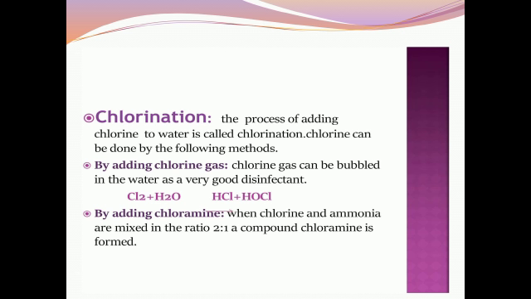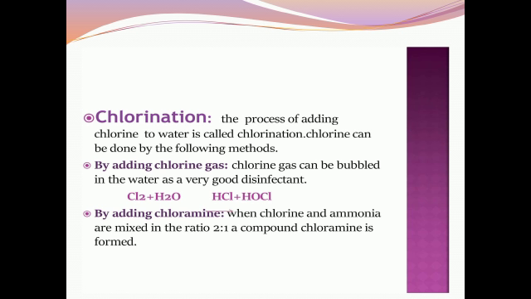Next, the second one is chlorination. Chlorination means the process of adding chlorine to the water. Chlorine may be added in the form of gas, bleaching powder or chloramine, so there are three types. The first one is by adding chlorine gas. You can see in the equation, chlorine Cl2, by adding water, H2O, will form HOCl, hypochlorous acid. This hypochlorous acid is a very strong disinfectant, so it kills the bacteria.